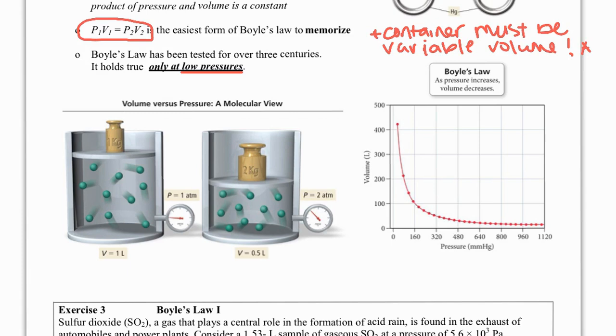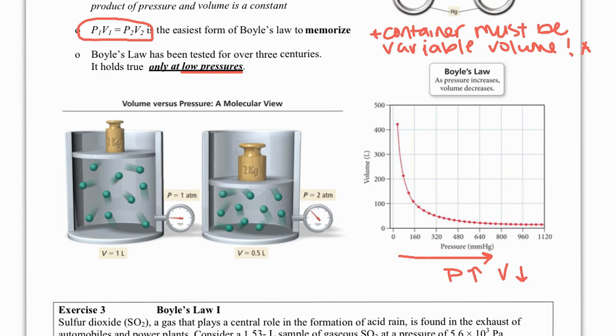All right, so over here on the right, we can see the graphical representation of Boyle's law. So basically, as pressure increases, my volume goes down. What we can see here is, as we go this way, pressure is increasing, and as you go that way, you also see volume is getting smaller. Not a lot at that point, but starting initially. So when my pressure goes up, my volume goes down, or vice versa.